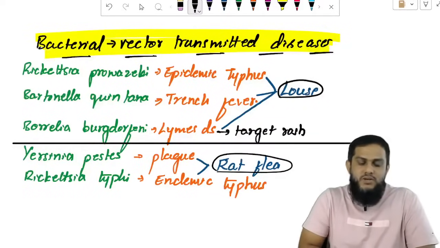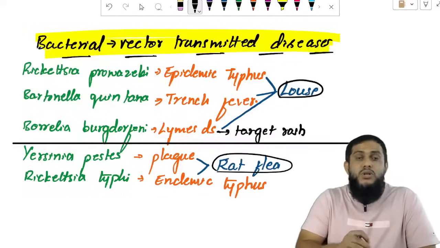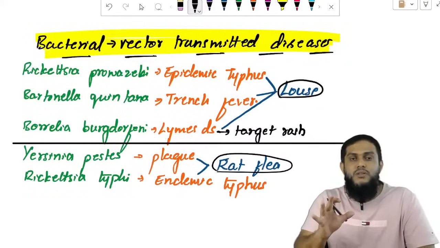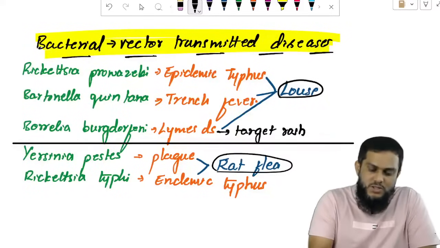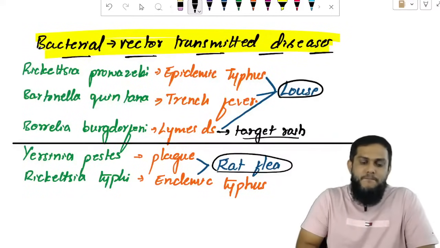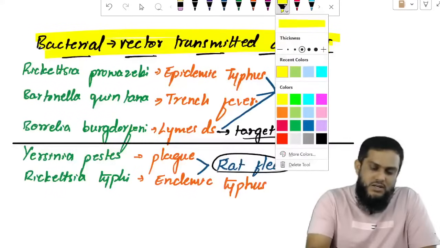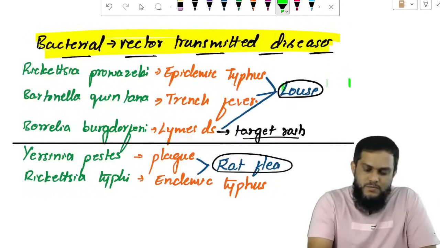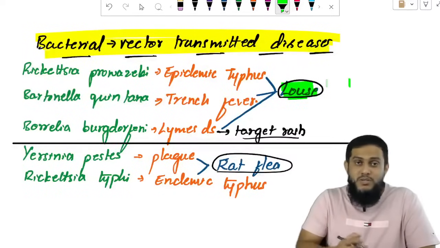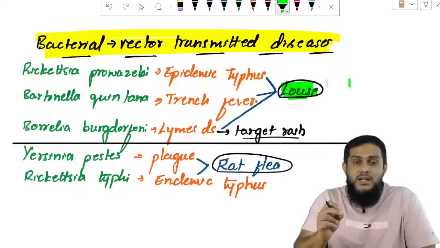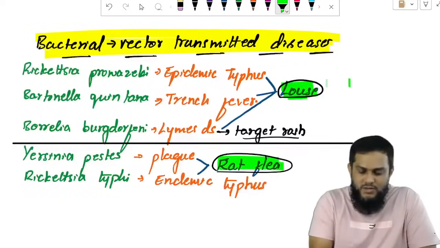Rickettsia prowazekii causing epidemic typhus, Bartonella quintana causing trench fever, and Borrelia burgdorferi causing Lyme's disease. These are the three important bacterial diseases transmitted by louse. And you know Lyme's disease manifests with target rash. Sir, Yersinia pestis causes plague transmitted by rat flea, and Rickettsia typhi causes endemic typhus transmitted by rat flea.